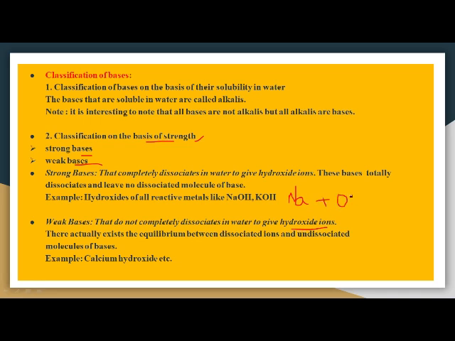After dissolving in water, it breaks down and gives two ions, Na plus and OH minus ion. Likewise with the KOH. So we have another category. There are some bases which are soluble in water. So these soluble bases are called alkali. Important thing to remember.